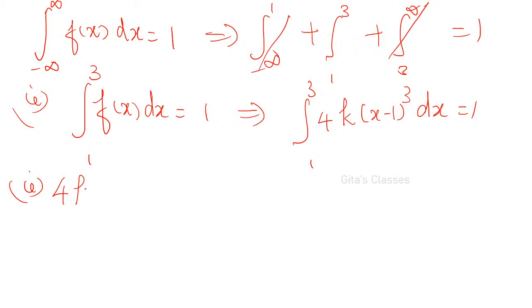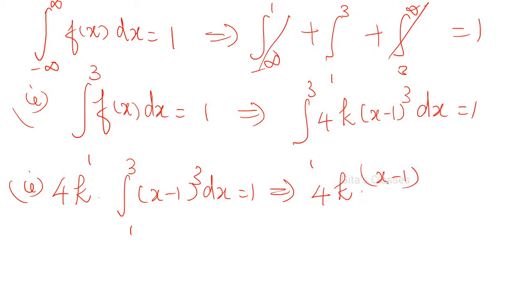4k can be taken outside, and the integral from 1 to 3 of (x minus 1) the whole cube dx is equal to 1. That is 4k into (x minus 1) the whole power 4 divided by 4, from 1 to 3. And 4 will get cancelled.